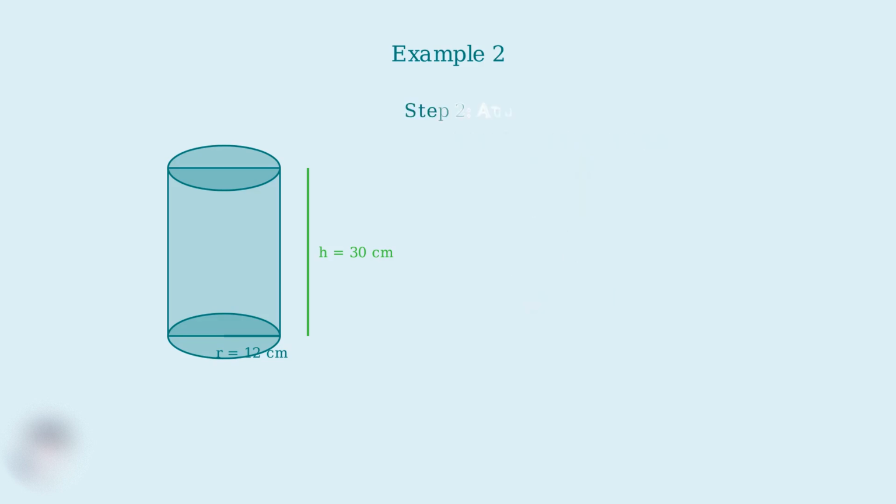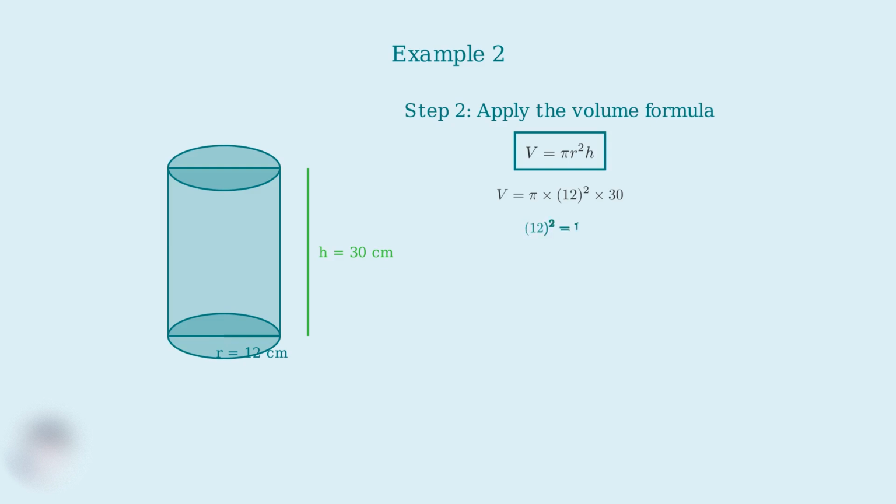Now that we have our radius, we can move to step 2 and apply the volume formula. We'll use V equals πr²h. Now we substitute our values. We have r equals 12 centimeters and h equals 30 centimeters. So V equals pi times 12 squared times 30. First, we calculate 12 squared. 12 times 12 equals 144. Next, we multiply 144 times 30. This gives us 4,320. Finally, we multiply by pi.